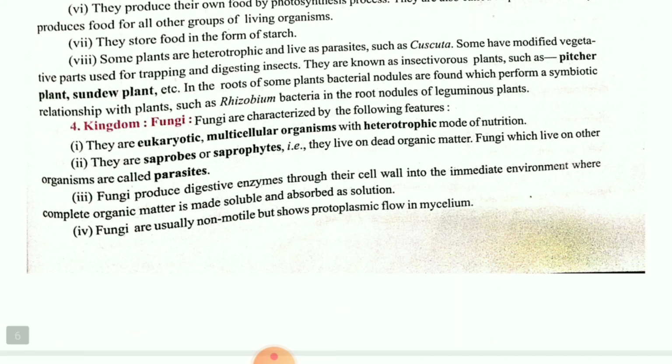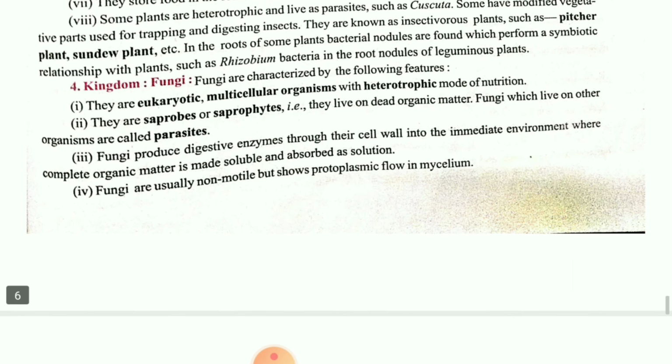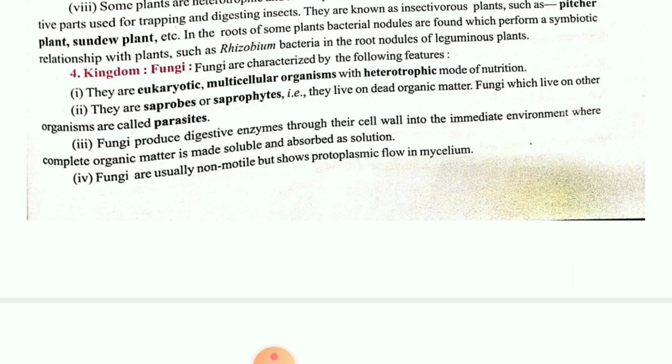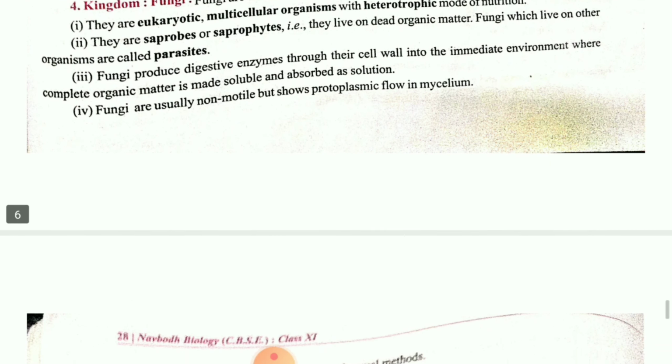Then fungi. Fungi are generally eukaryotic, multicellular organisms. They are heterotrophic in mode of nutrition. They are saprophytic. Saprophytic means they totally depend on dead organic matter. Then they consist of some enzymes which make certain substances soluble. They are non-motile. They have one fixed place, that is, they are attached with the base.